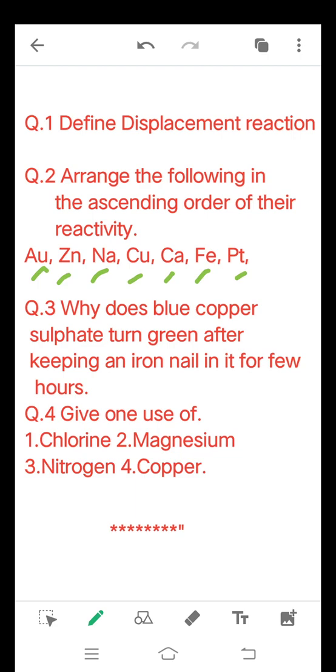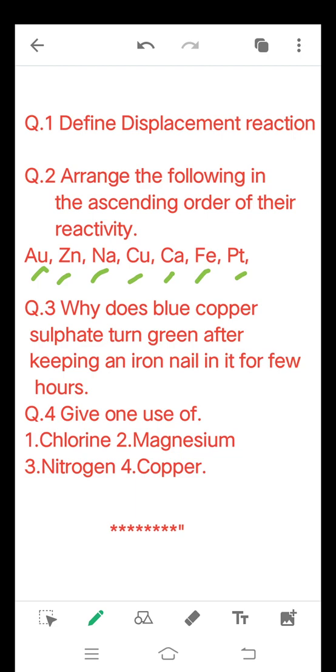In copper sulfate solution, when we keep iron nail, iron reacts with copper sulfate, and iron being more reactive than copper, it displaces copper from its copper sulfate solution and takes its place, resulting into formation of iron sulfate and copper. Iron sulfate is green in color. Therefore, blue copper sulfate turns green in color.